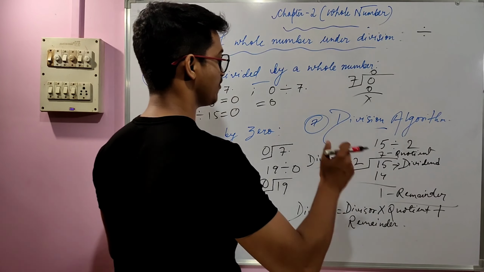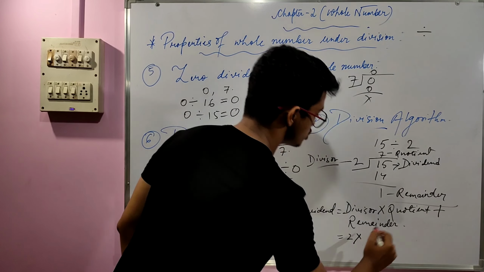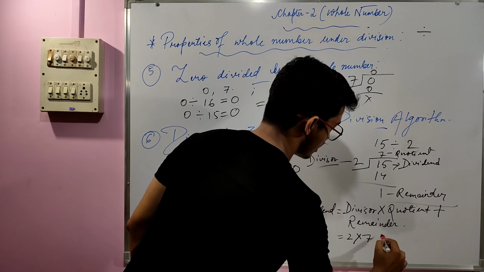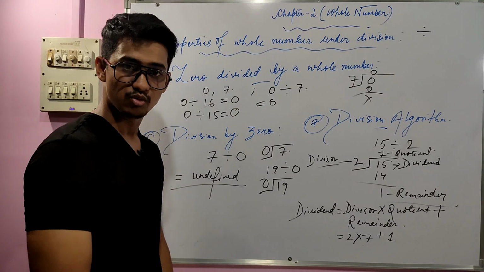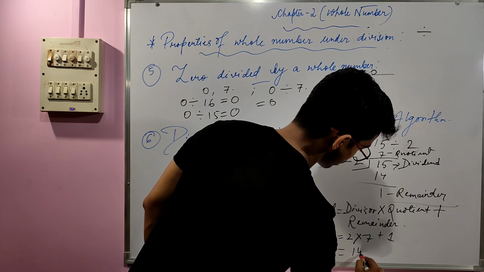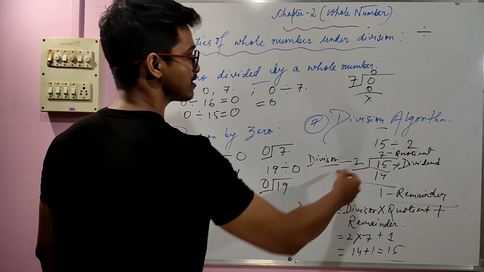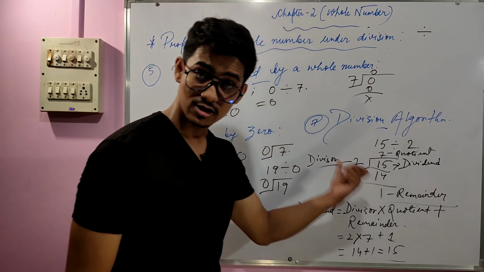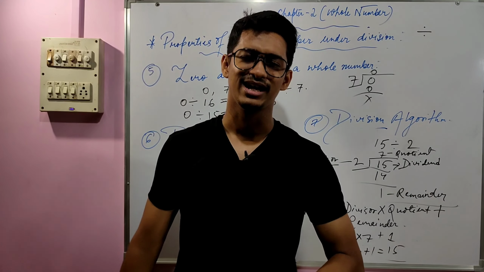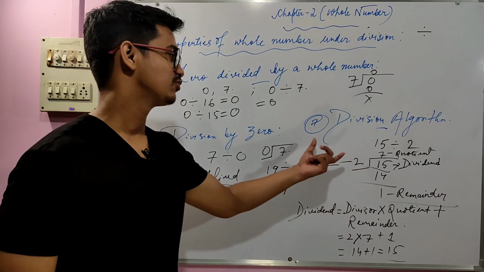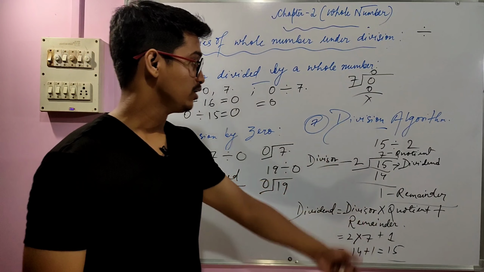So let's say the divisor is 2, into quotient 7, and the remainder is 1. 7 into 2 is 14, and then 14 plus 1 gives us 15. So that is our dividend. Hence this algorithm is verified. For the verification part, I have just shown you that this property holds.